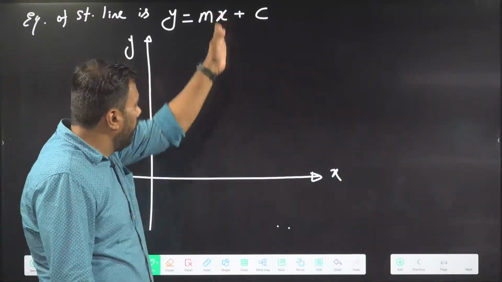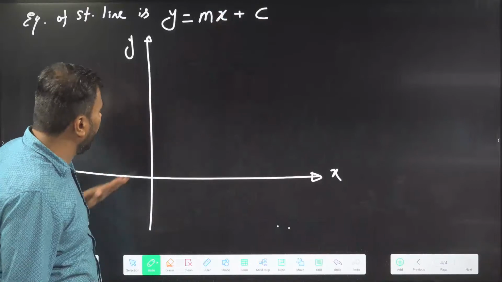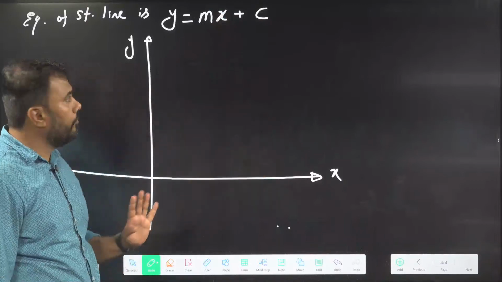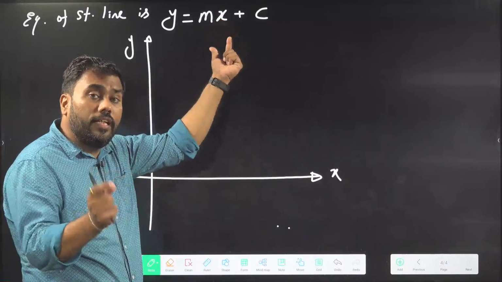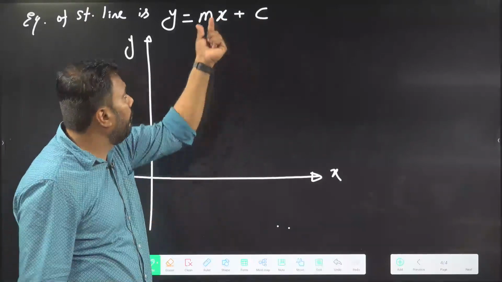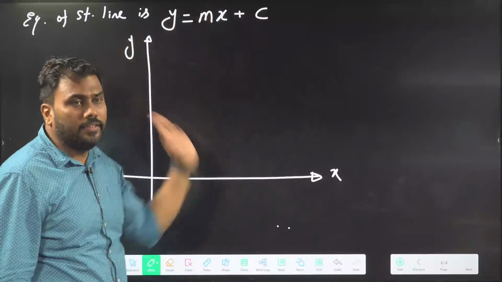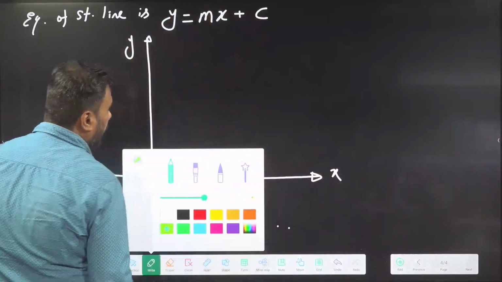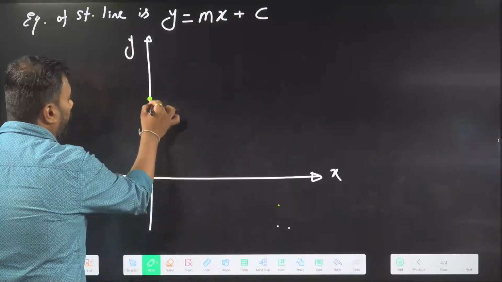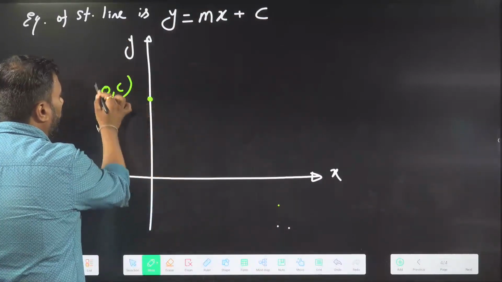If the line is not parallel to the y-axis, then it will definitely cut the y-axis at some point. So when x is 0, we have learned that on the y-axis, x is 0. If I put x to be 0, the value of y is c. So the line will pass through the point (0, c).